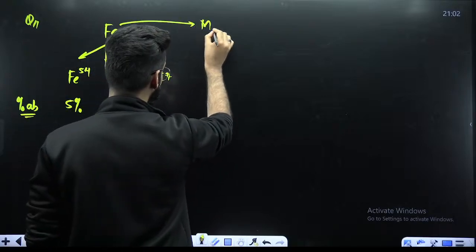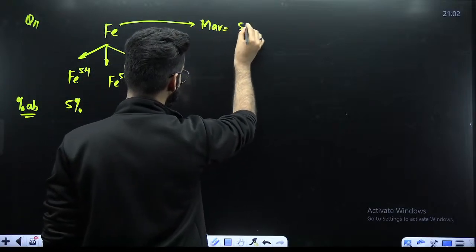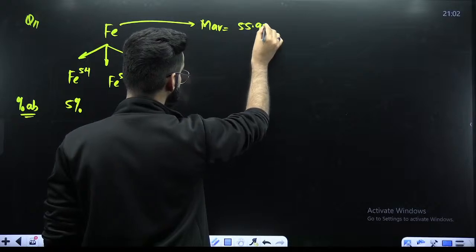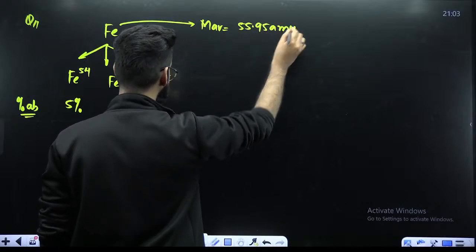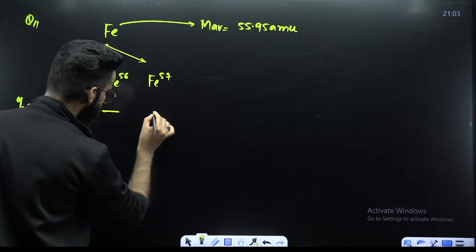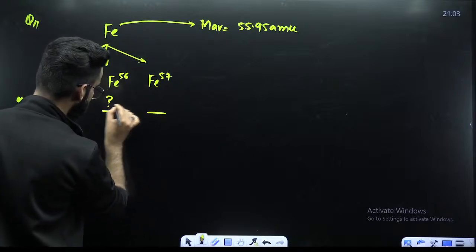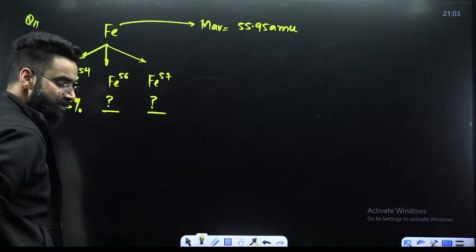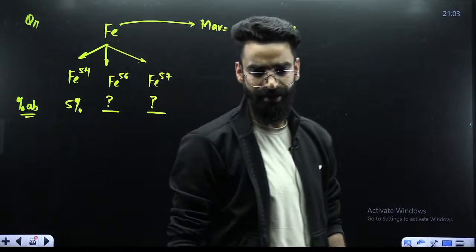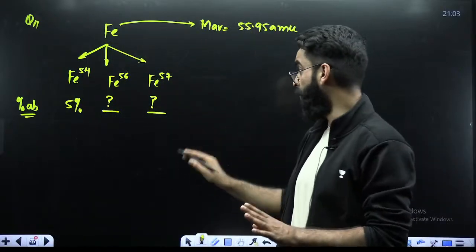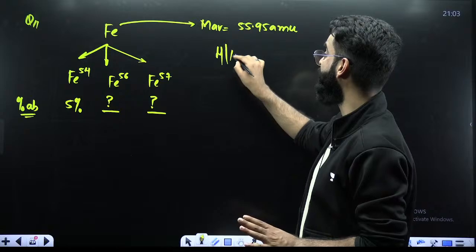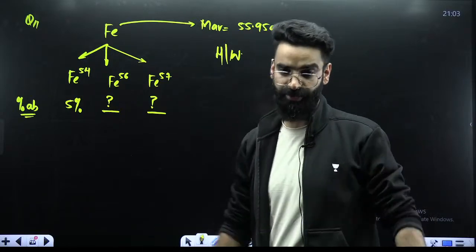The average atomic mass of iron is nothing but 55.95 AMU. I am supposed to calculate the percentage abundances of the remaining 2 isotopes. This is going to be your homework question. I would want its answer in the comment section of this particular video.